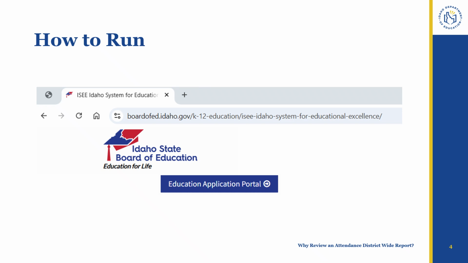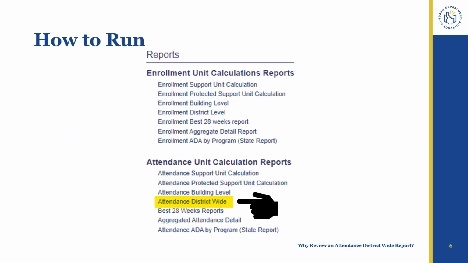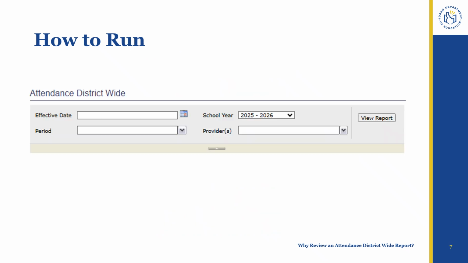Go to the Idaho State Board of Education's website and sign in to the Education Application Portal. There, select the Reports, Attend Enroll application. Choose the Attendance District-Wide Report from the Attendance Report group. The report has 4 criteria, or filters, that allow the user to narrow the report output. Select the date you would like the data to be as of. Typically, you always choose the current date, but you could choose a past date.